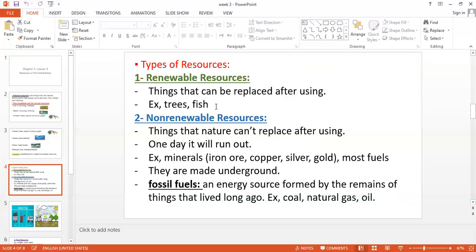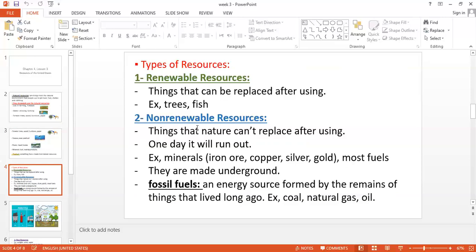It's a cycle that will continue. So every day we have trees planted and fish eggs that hatch. That's why they are renewable, because other resources replace them after using.